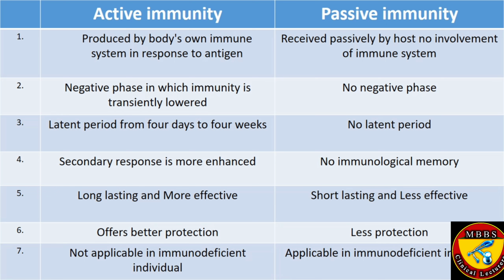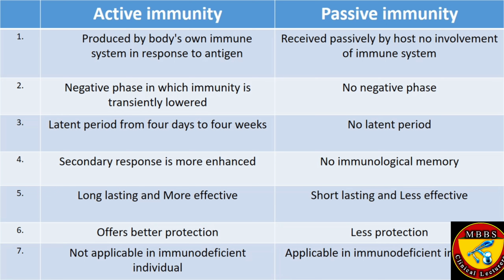Active immunity is long-lasting and more effective, while passive immunity is short-lasting. But we cannot say less effective. It is effective, but not for a longer period. Immediate effect is good, but it's not for long.